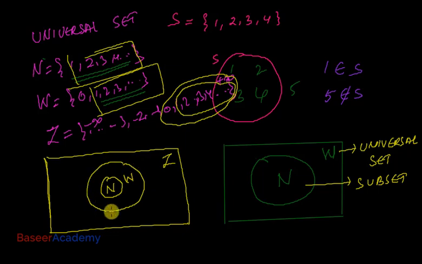That is, the bigger circle is a set of whole numbers, the smaller circle is a set of natural numbers, and both the natural numbers and the whole numbers belong to the larger collection of numbers known as integers. Now this Z is known as the universal set, and the set of natural numbers and the set of whole numbers are known as subsets of this universal set. Universal set is represented by mu like this, or you can also sometimes represent it like the uppercase U.